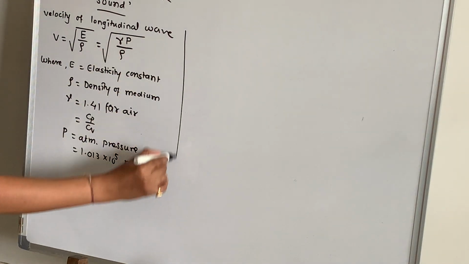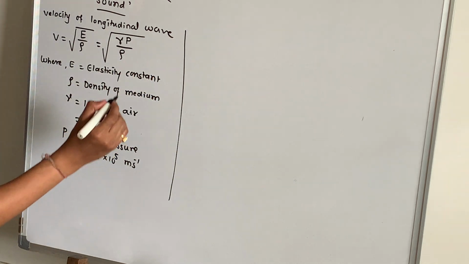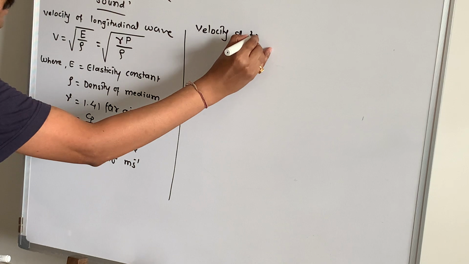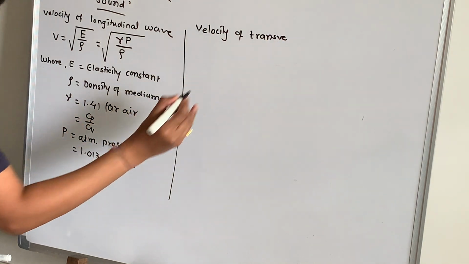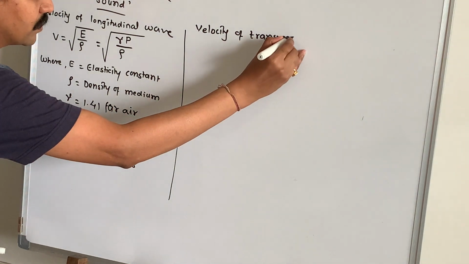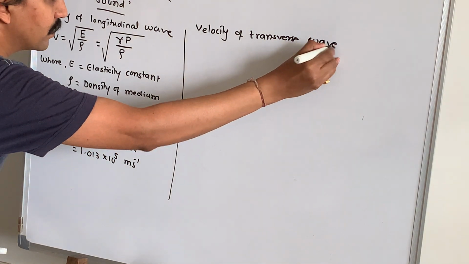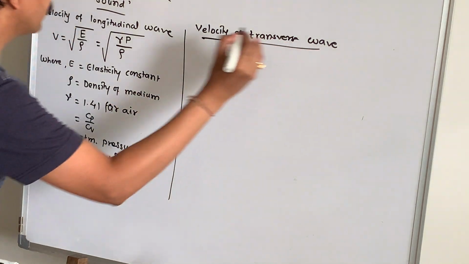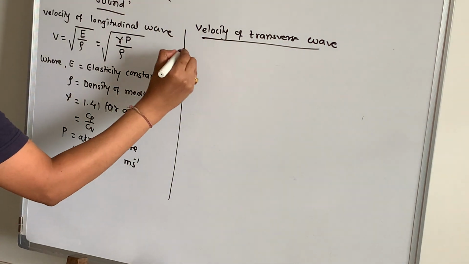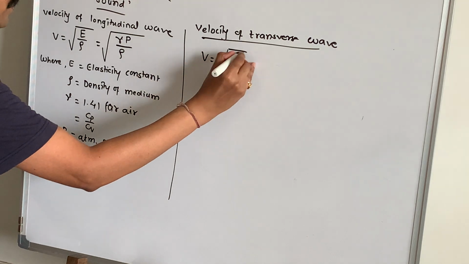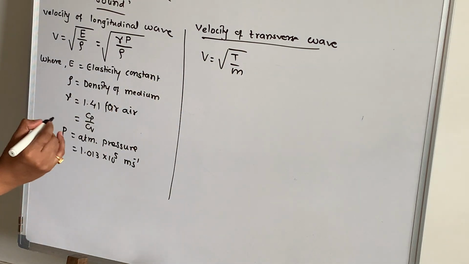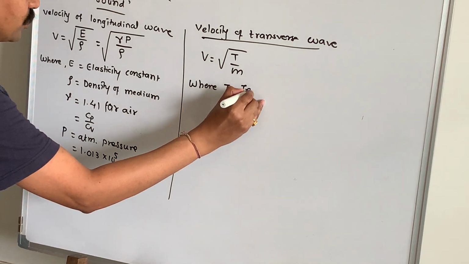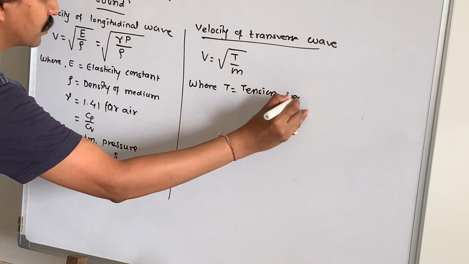Now here I will write about the velocity of a transverse wave. The velocity of a transverse wave is given by V equals under root of T by M. Where T is the tension in the string.